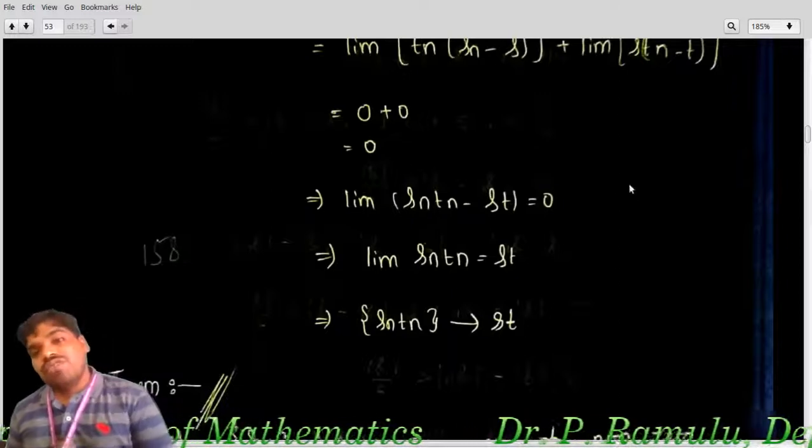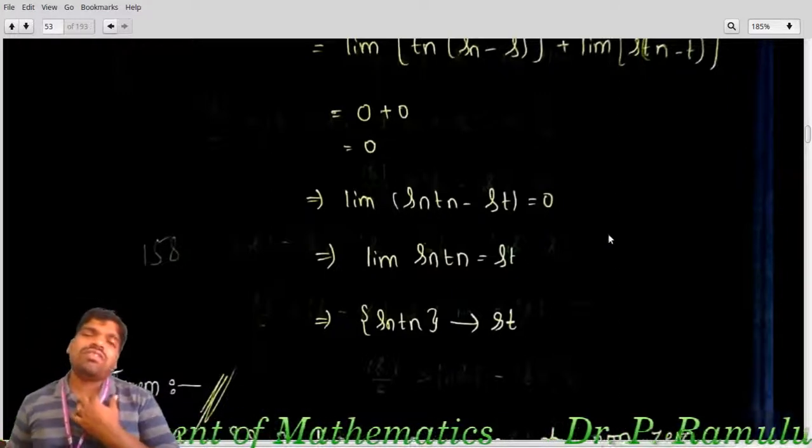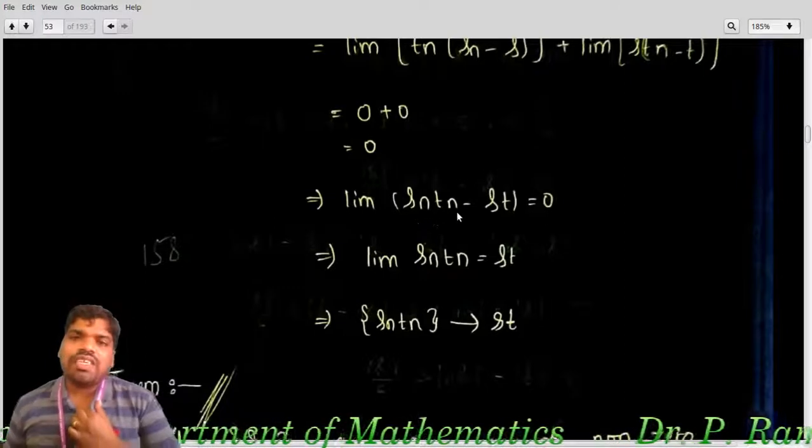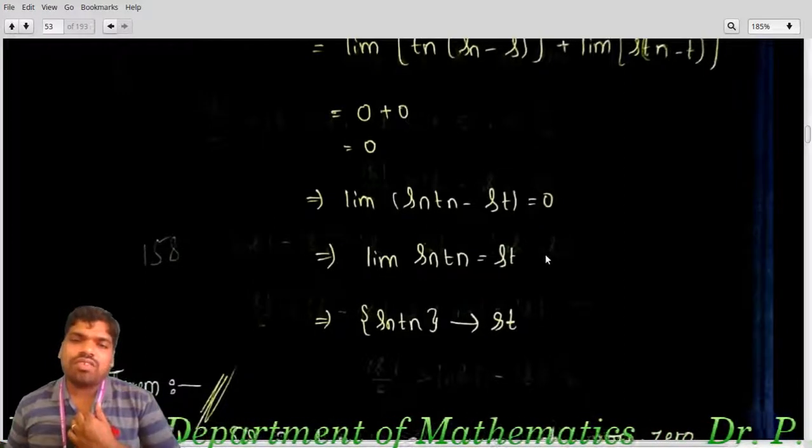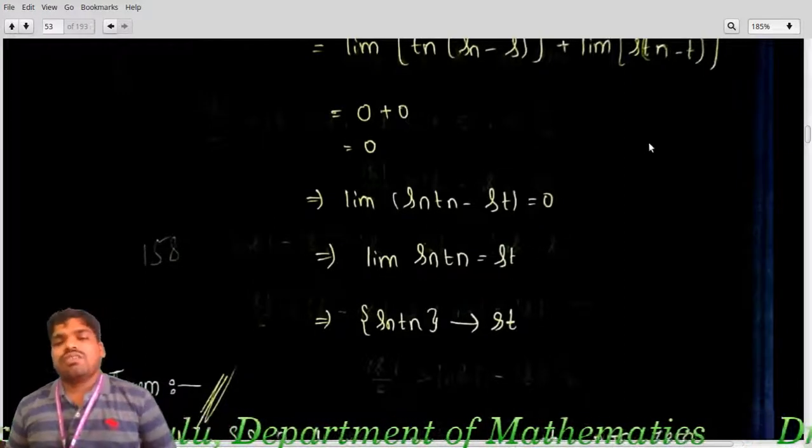(Sn minus S) is 0. If lim Sn equals 0, then lim Sn Tn equals ST, which implies lim Sn Tn equals ST. Therefore, Sn Tn converges to S.